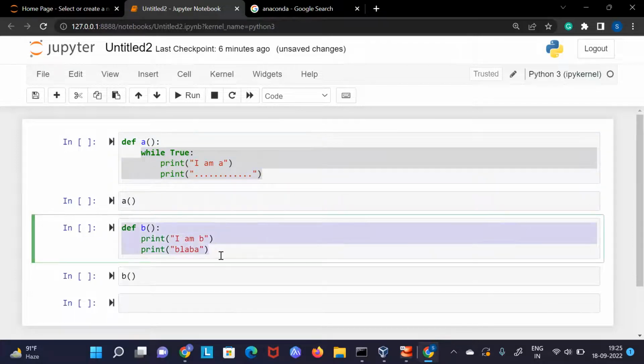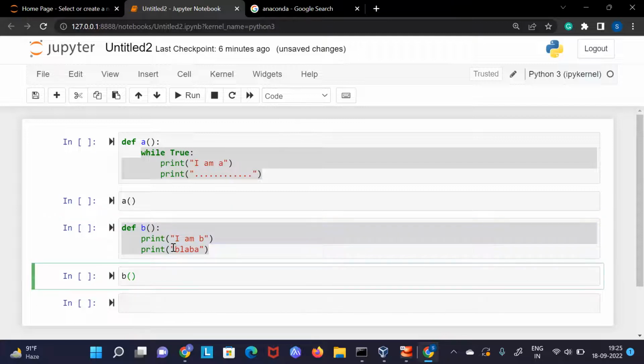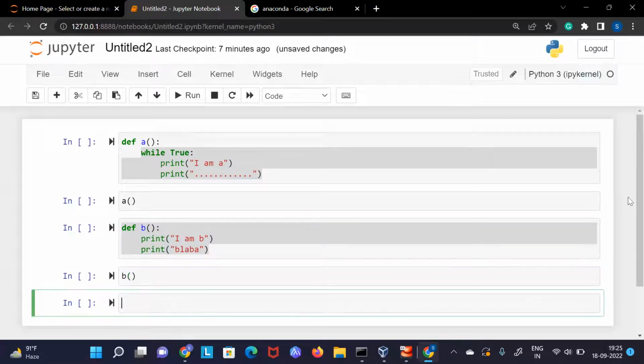So this is not good, right? If you want your application to do multiple things, then this should be supported. How can we do this? If we have to do this in Python, then we have a library, and it is automatically installed whenever you install Python because it is a very common library. You will not have to install it like pip install threading. Okay, so the name is also the same, threading.